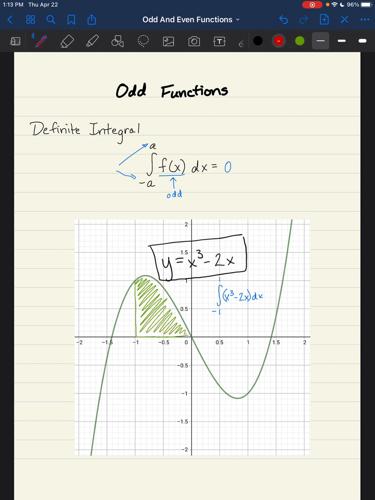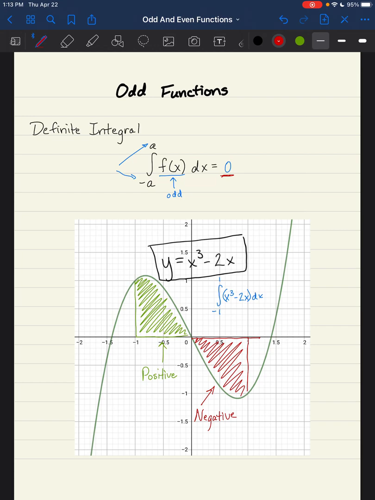But then I also have this part from 0 to +1 and all of this area in between. Now, this part on the left is positive because it's above the x-axis. But this part on the right is negative because it's below the x-axis. And because of that rotational symmetry, these two positive and negative parts are exactly the same, which means that I should always get 0 when I combine them.